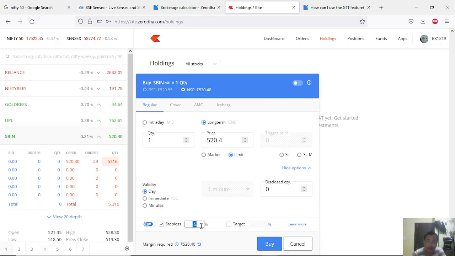Okay, yeah, you can add a stop loss here so that the GTD gets triggered. There are no options right here right now to use. I'll show that in another session.